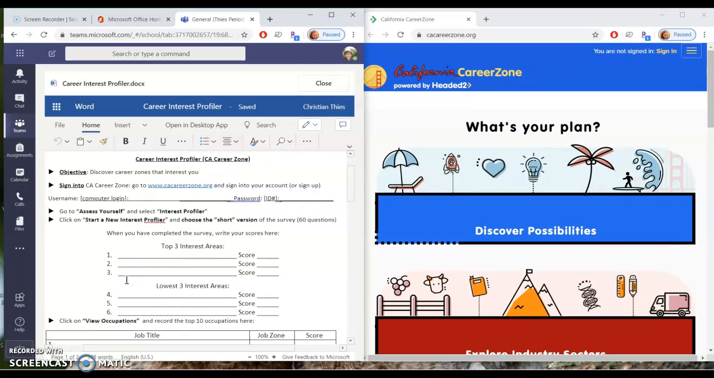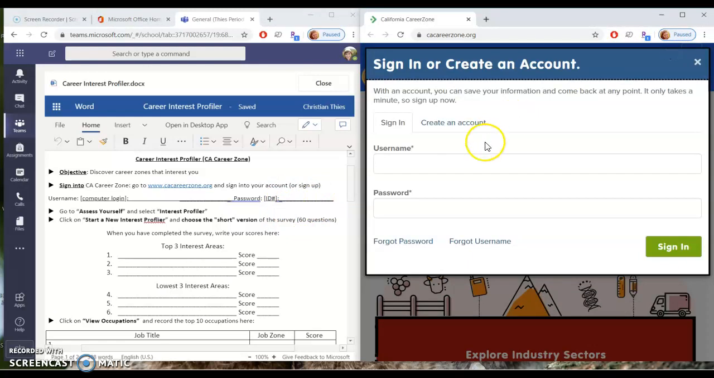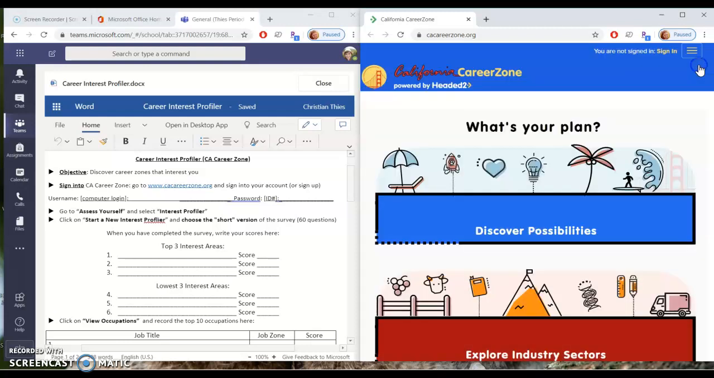Now, the first thing it tells you to do here is to sign into California Career Zone. I hope you guys remember when we did this in class. I tried to make it simple, so you can just use your computer login and your ID number. And so you'll go to California Career Zone, sign in, and you'll put your username and password right here. Now, let's just say that you forgot your information. You can still do the survey without putting in your information, but it just won't save anything. That way, in case you don't save it or something happens to your information, you're going to have to do it all over again. And so it's so much easier if you just sign in so it saves your work.